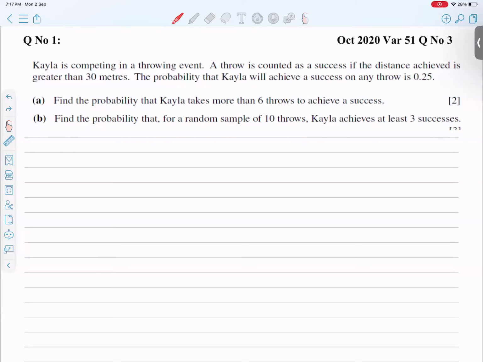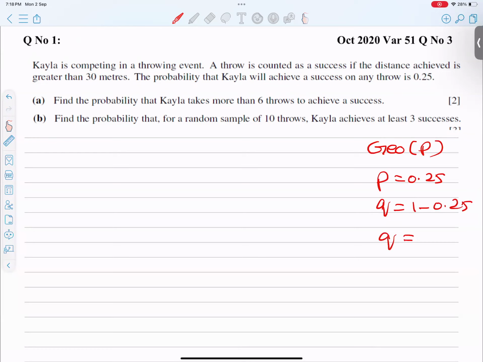The question is that K is completing a throwing event. A throw is counted as a success if the distance achieved is greater than 30 meters, and the probability that K will achieve a success is 0.25. This is called the probability of favor, and we often use P. So what is P here? P is 0.25, and Q is 1 minus that, so Q turns out to be 0.75. Okay, this is clear.